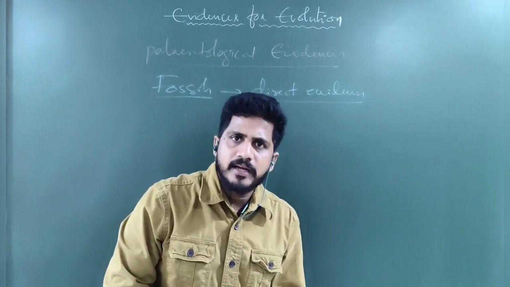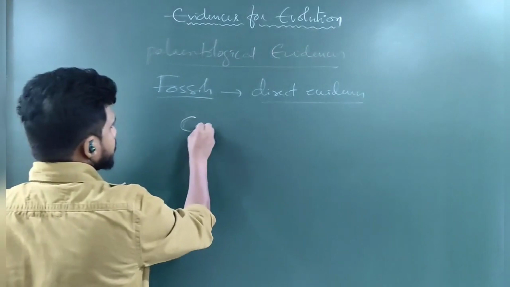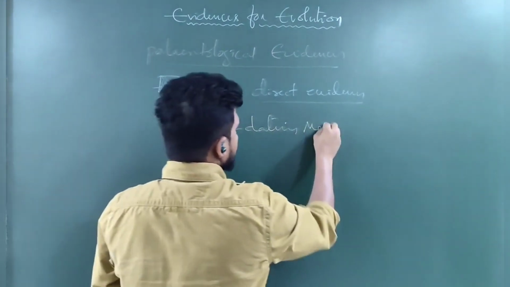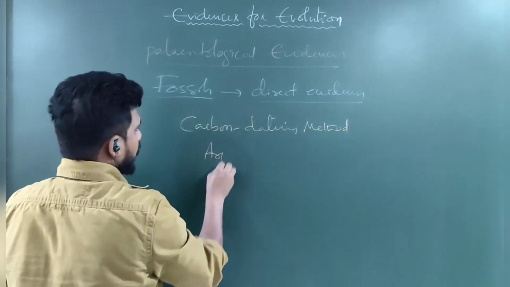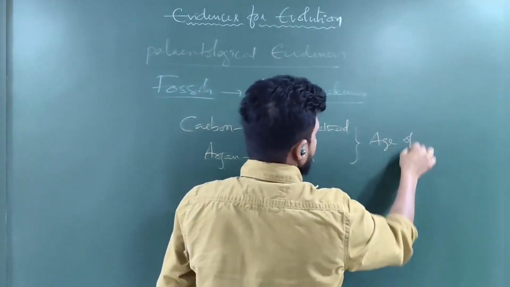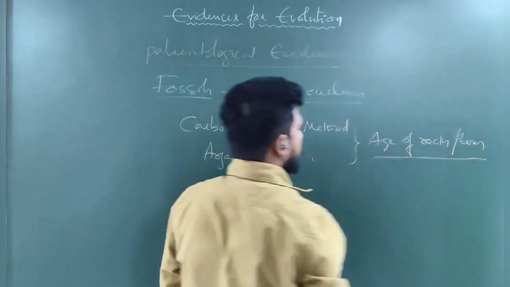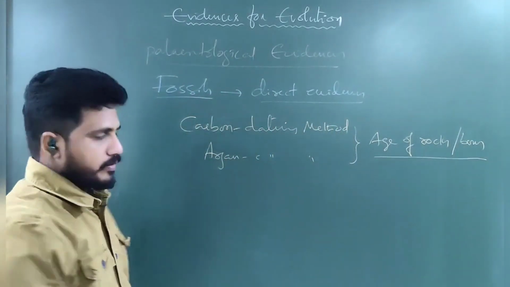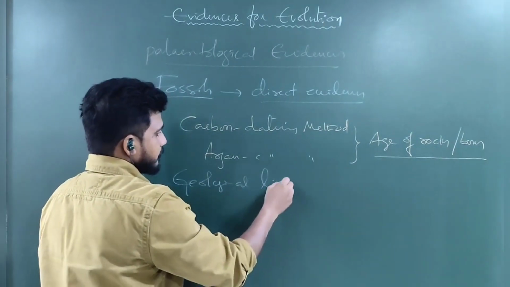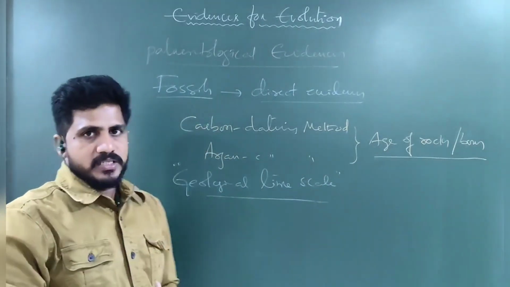This is about 200 million years back or 300 million years back. How do we determine that? By the carbon dating method and argon dating method, we can say the age of rocks or bones, anything. This is called the geological timescale. What was that? Geological timescale means we can say how old the earth is.